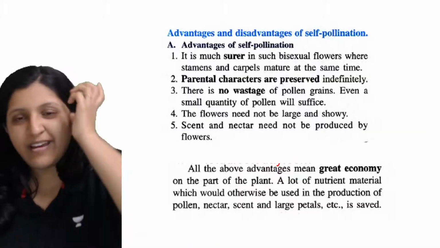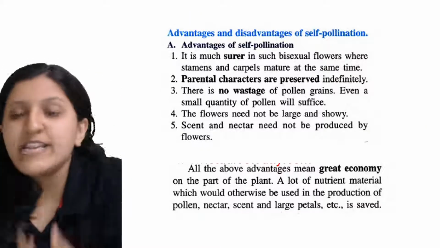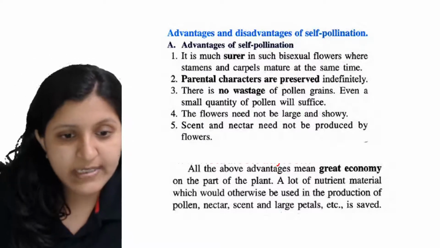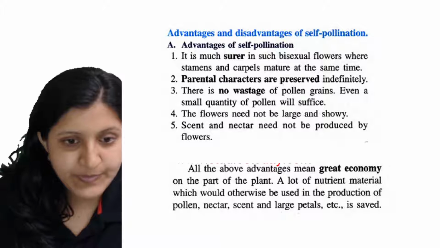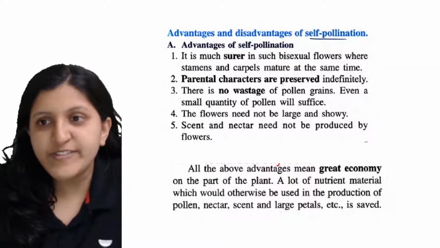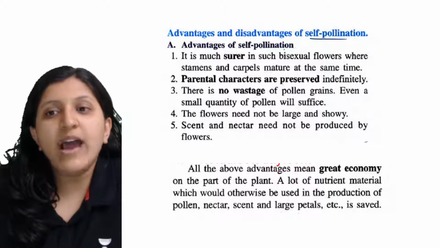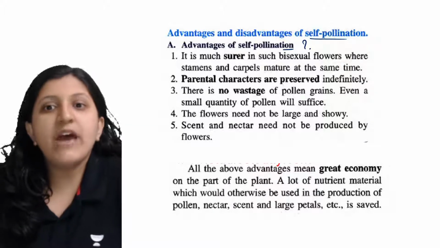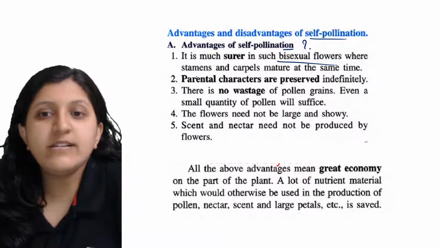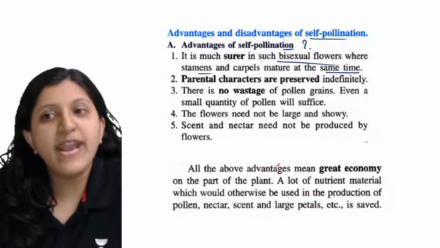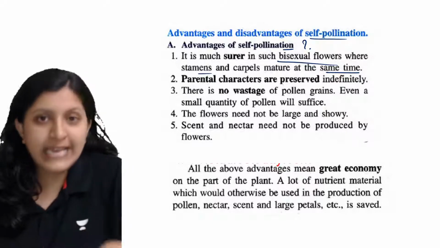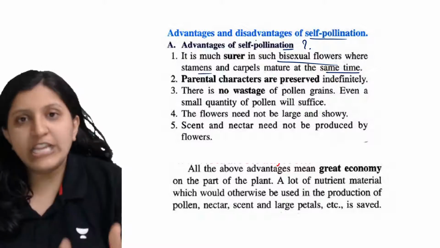Alright, let's go with the next one: advantages and disadvantages of self-pollination. One second, I'll just change the color. So what are the advantages here? It is much surer in bisexual flowers where stamen and carpel mature at the same time. What is self-pollination? Basically, the pollination occurs in the same flower.